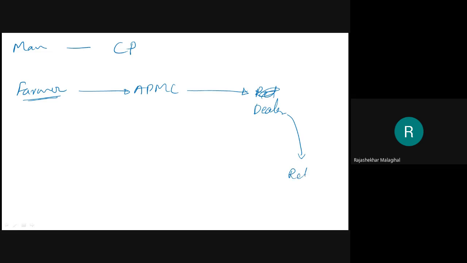Here, see here, he is a farmer. He grows some cotton and he will give to some APMC. APMC, they will give to the dealer. Dealer to retailer. Retailer to customer.